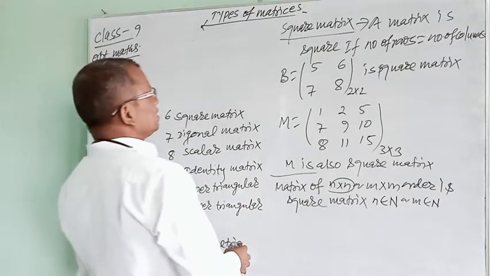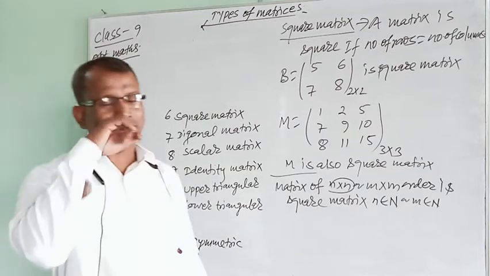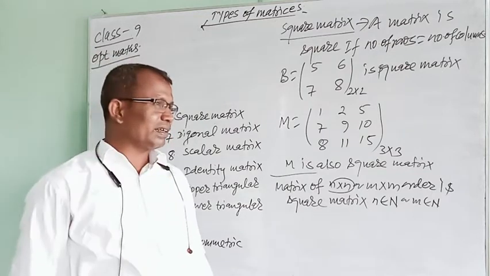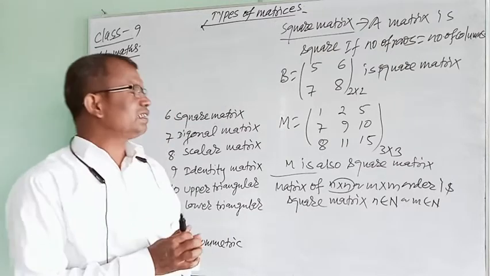It is very simple to identify whether the given matrix is a square matrix, a rectangular matrix, a row matrix, a column matrix, or a singleton matrix. It is very simple.